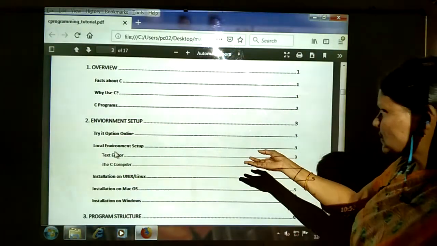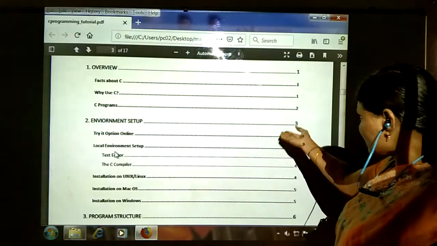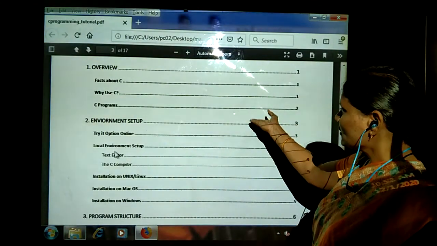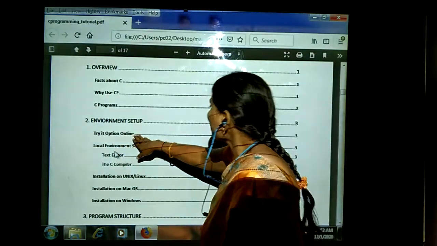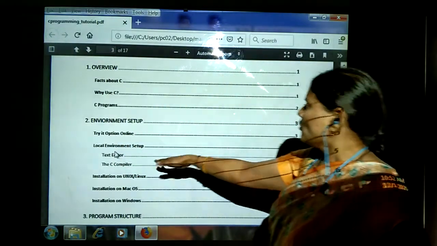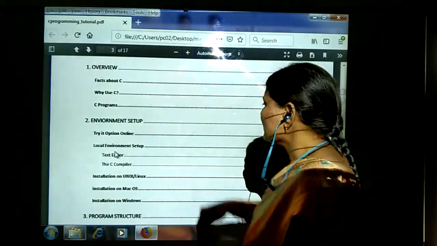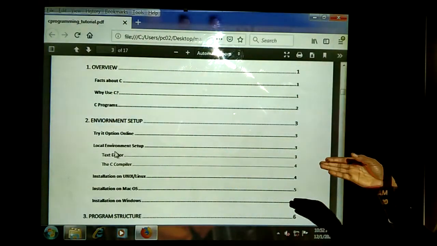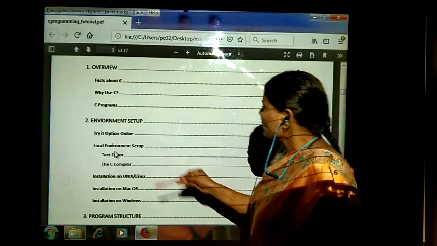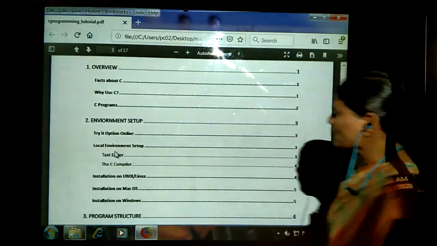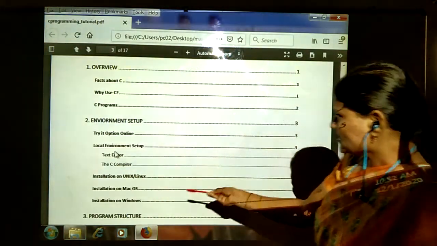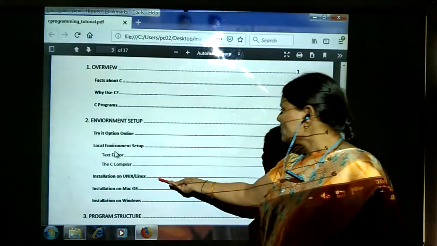Environment setup means we need to install the C software, how to install. Try option online also we can set up, local environment also we can set up. If you are setting up the local environment, we are going to be using text editors, then C compilers for installation. Then installation on a Unix operating system.